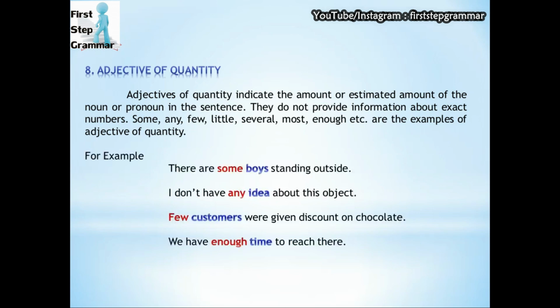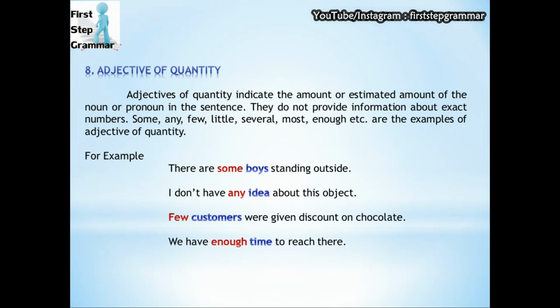Let's see the examples. There are some boys standing outside. We can see the word some is describing the noun boys, but it is not giving how many boys. It is just giving us an idea that there are some boys who are standing. In the next sentence, I don't have any idea about this object.